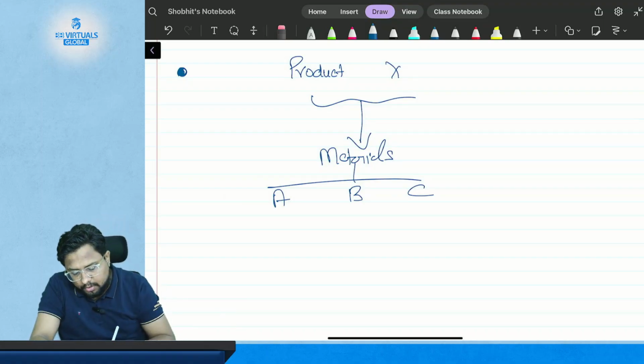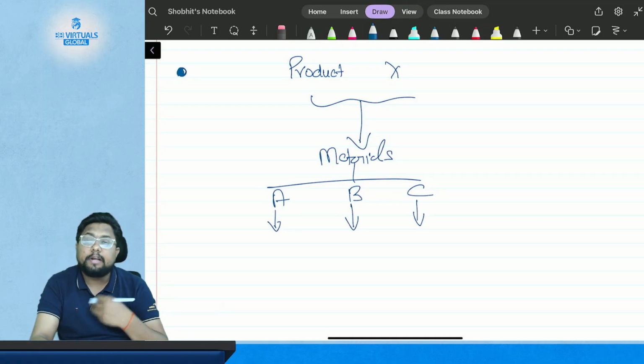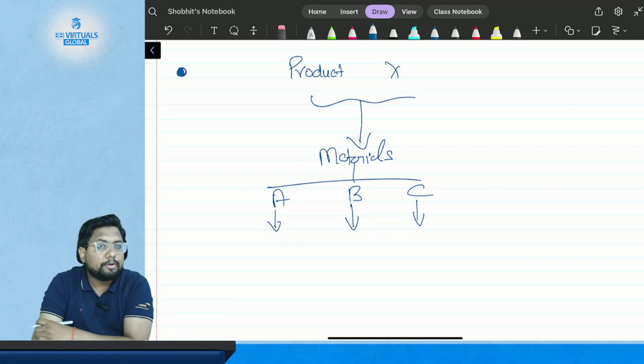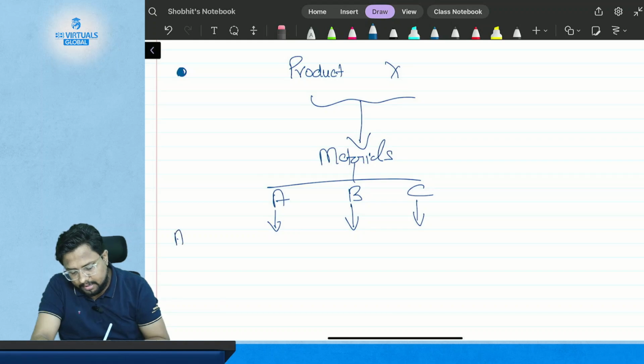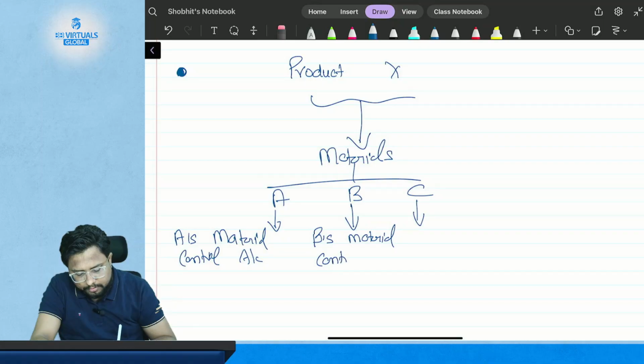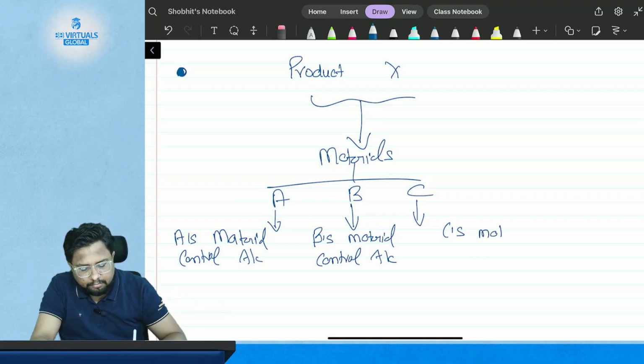Now, when I have material A, material B and material C, I will need different material control accounts in order to record each particular material in its particular account. So I will have A's material control account, B's material control account, and C's material control account.